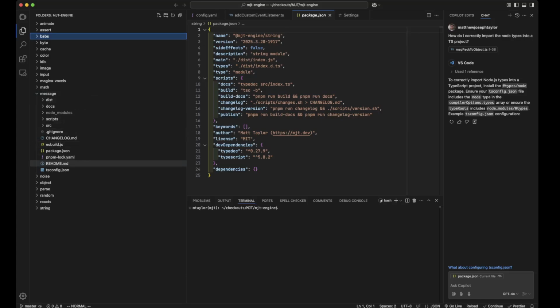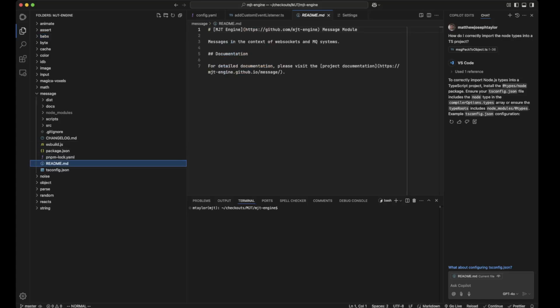So that was a tangent. So let's look at message. Message is essentially messages in the context of WebSockets and MQ systems. So that's what this is. And WebSocket is how we connect, it's sort of a long-running connection point between the browser and some sort of back-end infrastructure, right?